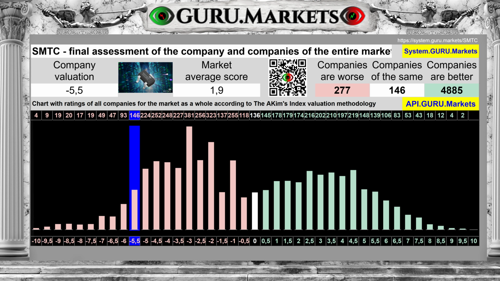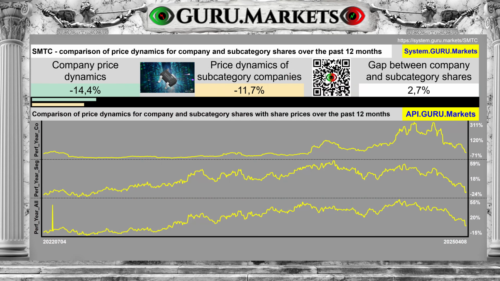If you look broadly, within the US market in general, note that the average score for the entire market is 1.9 points, against the score of minus 5.5 points from Semtech Corp. Comparing the dynamics of the share price of Semtech Corporation and subcategory companies, we can see that over 12 months the stock showed a change of minus 14.4%, against the price dynamics for the subcategory of minus 11.7%. This does not clearly indicate anything, but it is necessary to take note of this fact.